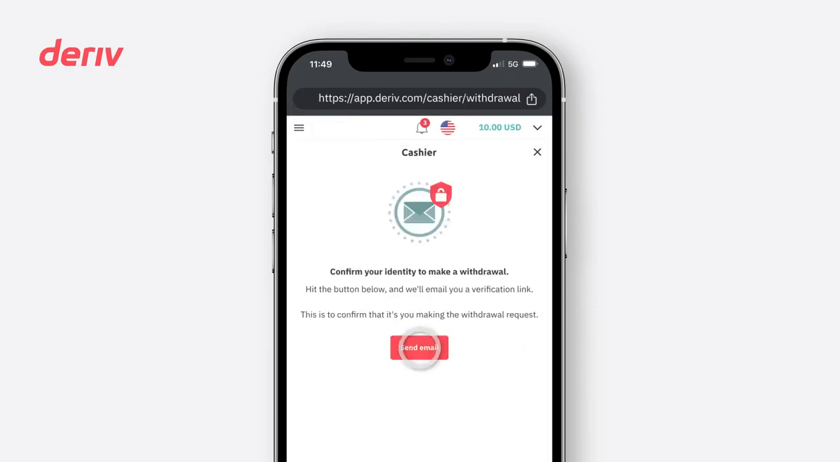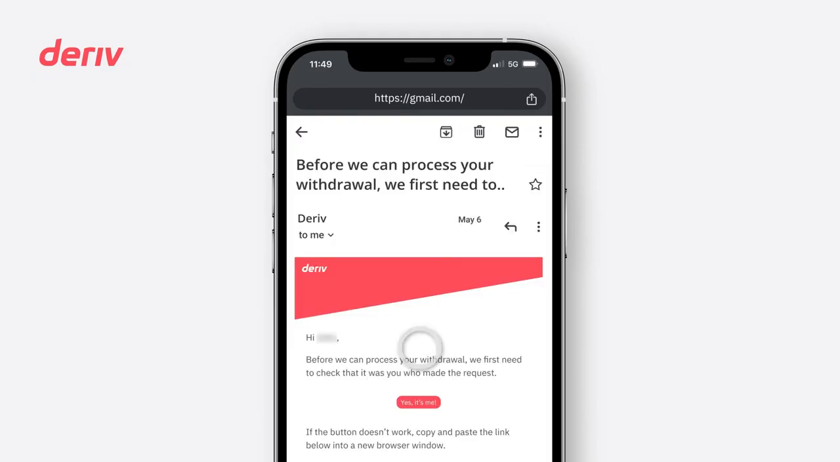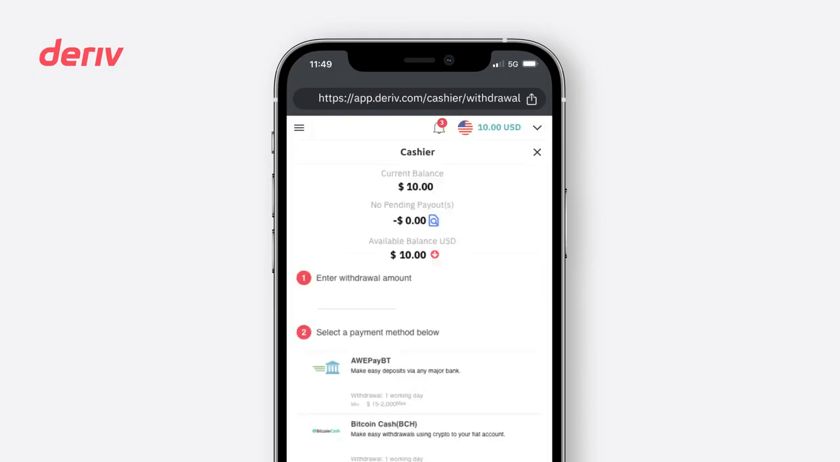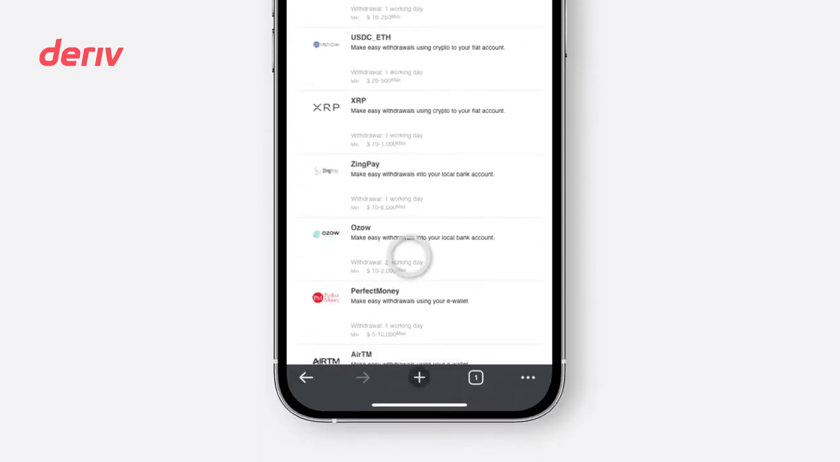Click Send Email. After initiating a withdrawal, ensure the security of the transaction by verifying the request through email. You'll be taken to the Deriv Cashier Withdrawal tab, where you'll see all the available withdrawal methods. Enter the amount that you'd like to withdraw and select Ozow.